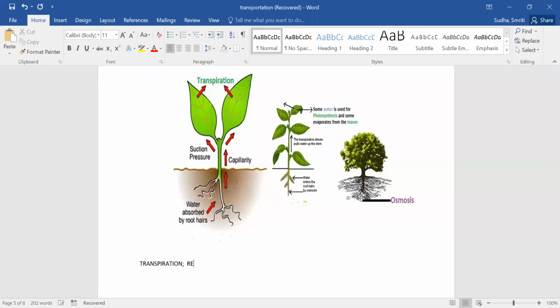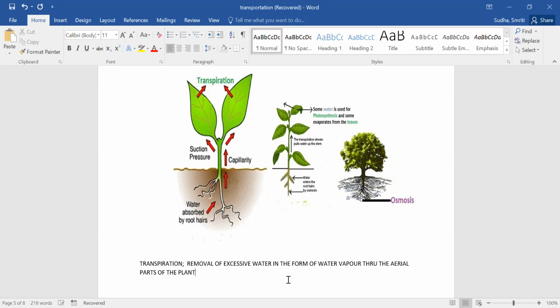Transpiration is a removal of excessive water in the form of water vapor through the aerial parts of the plant.